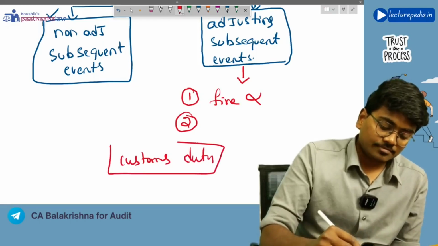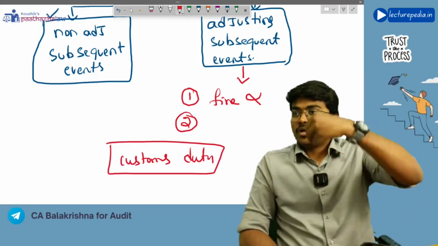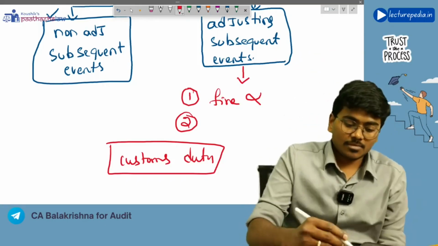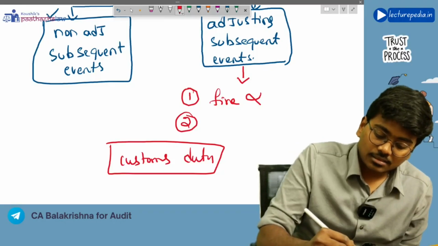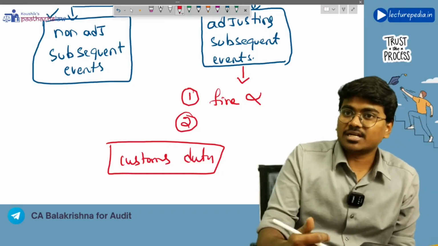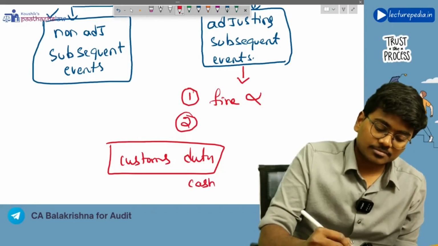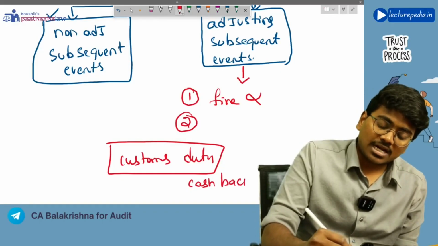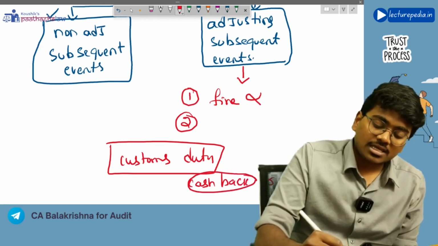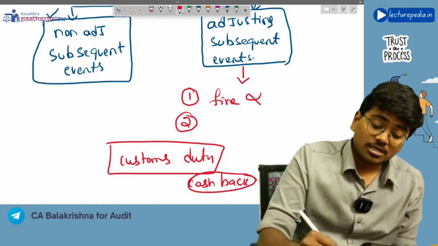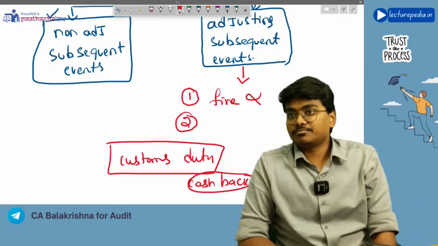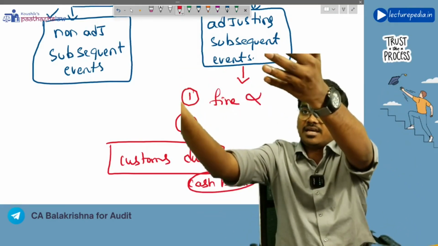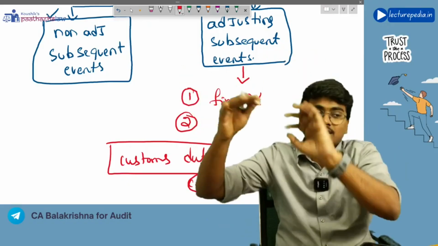What happens is, if you export certain value of goods, you will get some credits, like cashback. There is a specific term in the custom duty, but you can understand it as a cashback or a rebate of the duty that you have paid. At the time of making the sale, you will pay custom duty.